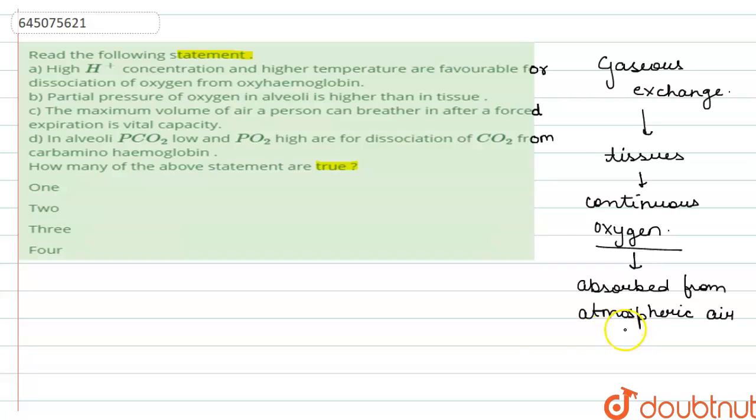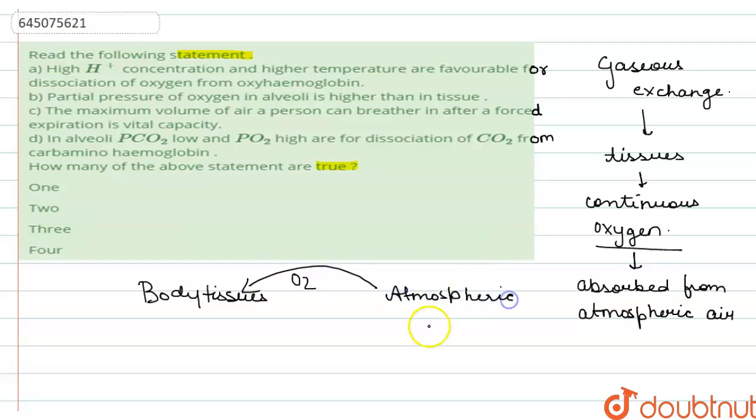So what happens is that our body tissues take in the oxygen from the atmospheric air, and give out the carbon dioxide, or they eliminate the carbon dioxide back into the atmospheric air, right? Now this process, what we discussed here, is the aim of gaseous exchange in a body.